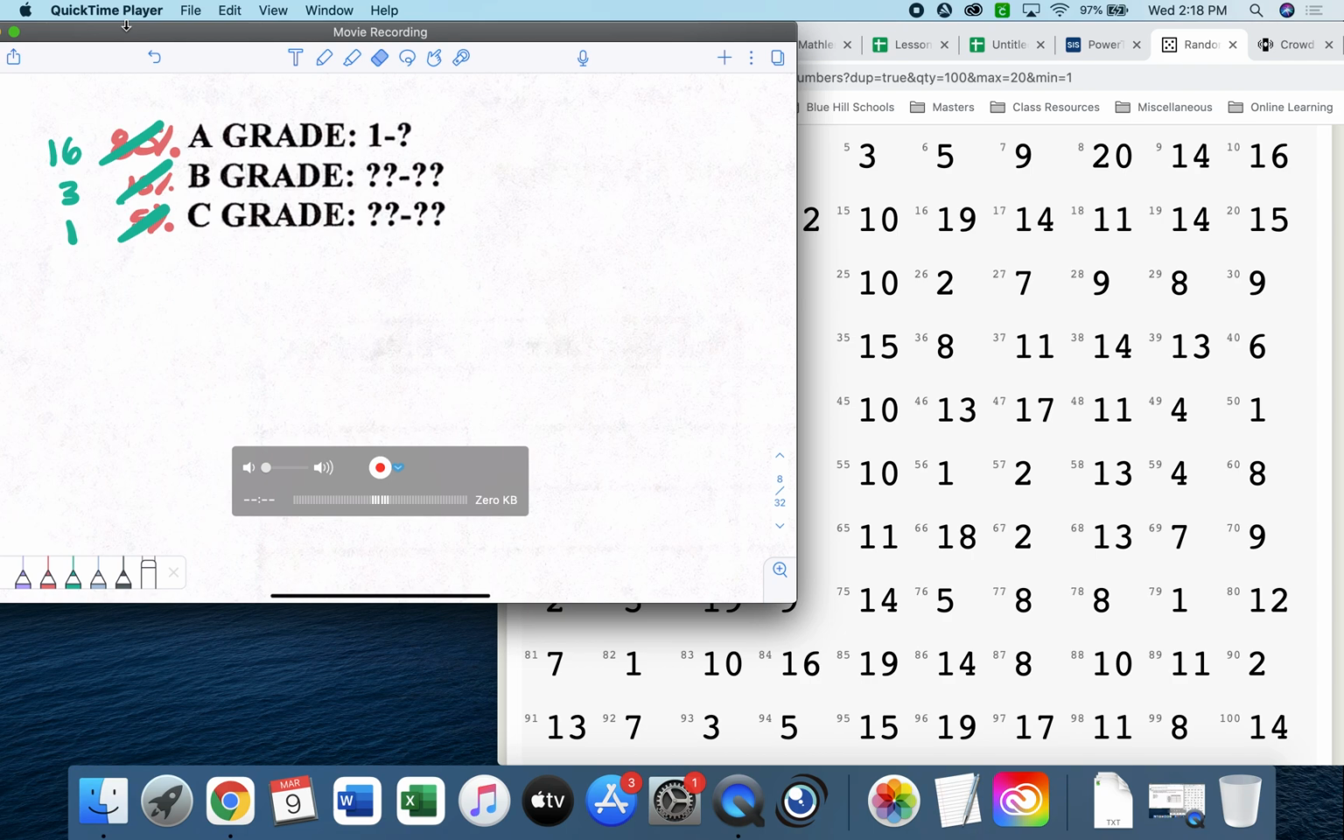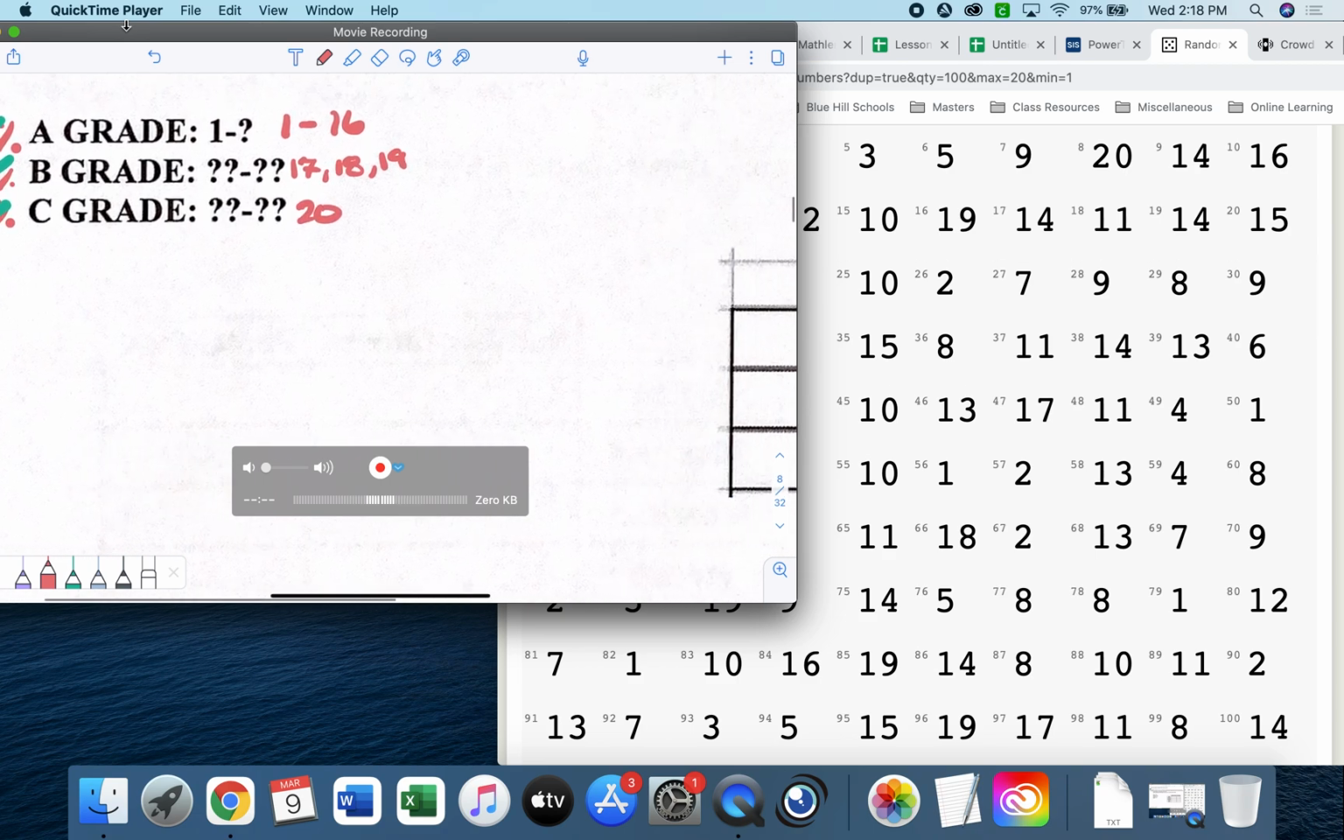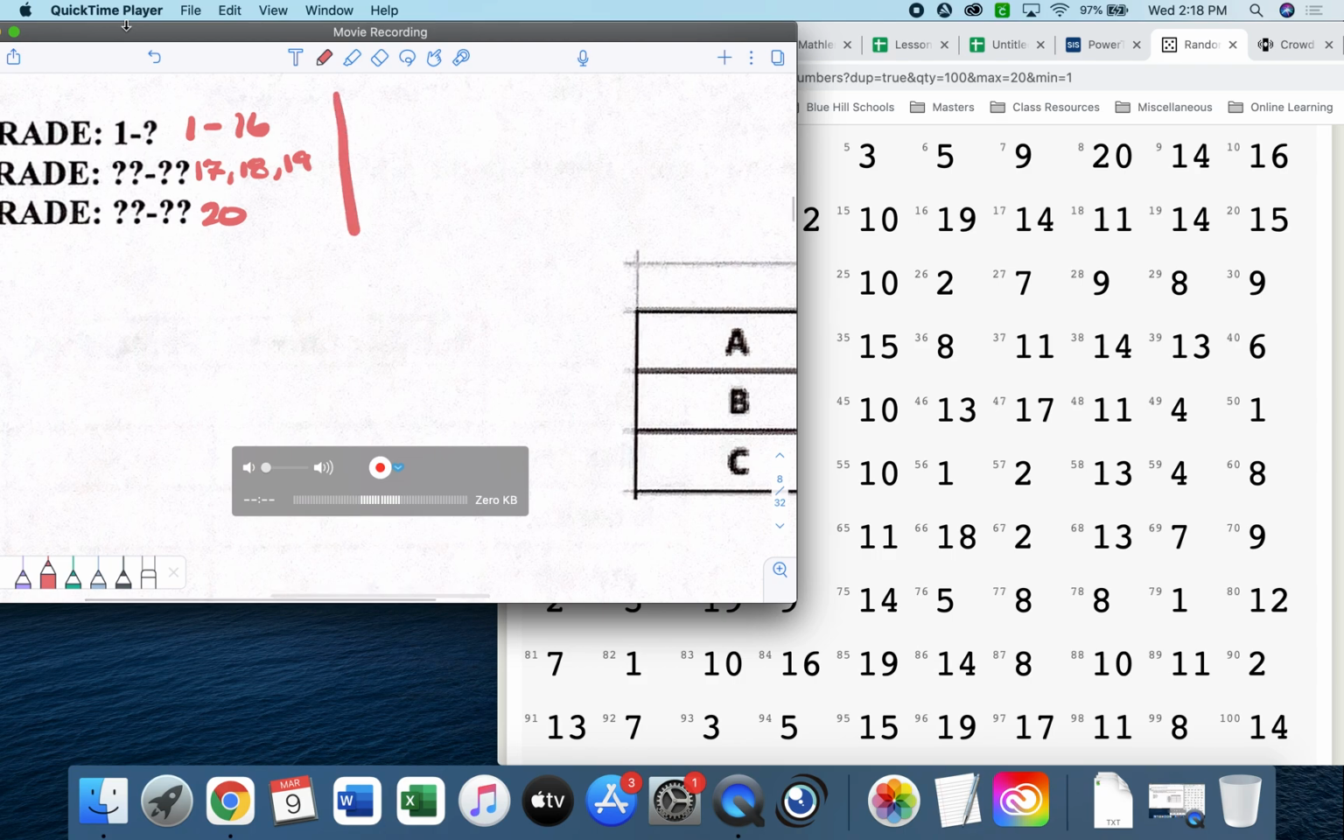We weight A's as more categories, right? So we could do 1 through 16 as A's, 17, 18s, and 19s go with a B, and 20s go with a C. Or we could go 1s as C's, 2s, 3s, 4s as B's, and then 5 through 20 as A's, right? Because it's easier to count that way, right?